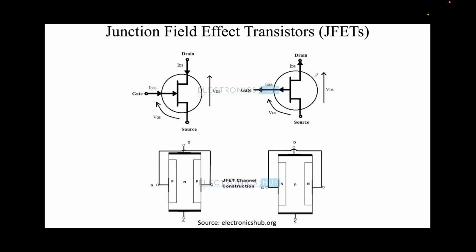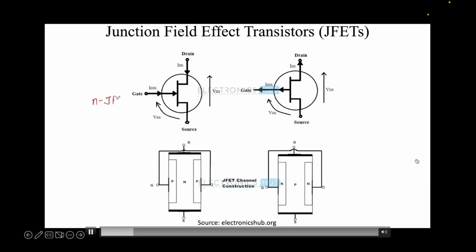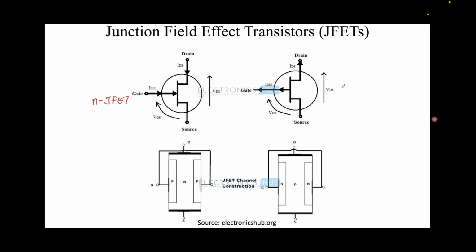Let's first try to understand what a junction field effect transistor is, also known in short as JFET. On the left hand side, you can see the symbol for the N-type JFET. Why N-type? Because the conduction here is due to electrons. On the right hand side, you can see the P-type JFET. The symbol with one vertical line, two rectangular lines, and the arrow inside the circle is for the NJFET, and if the arrow is pointing outwards from the gate, it's known as PJFET.